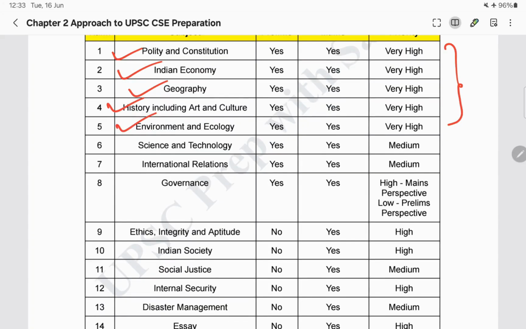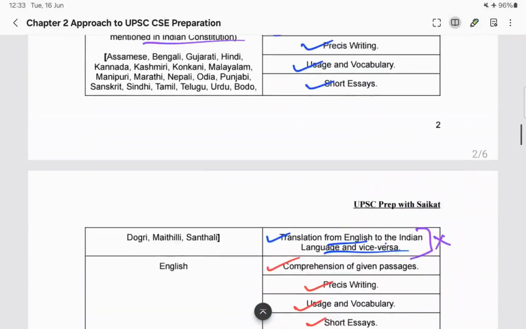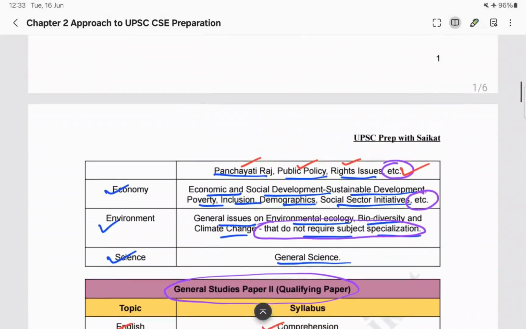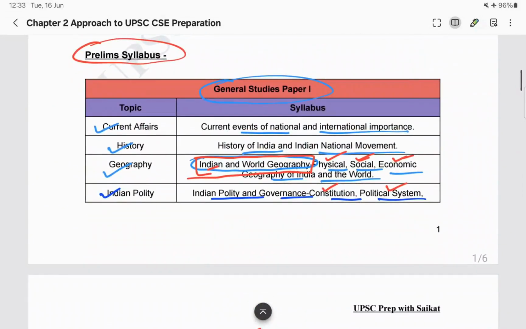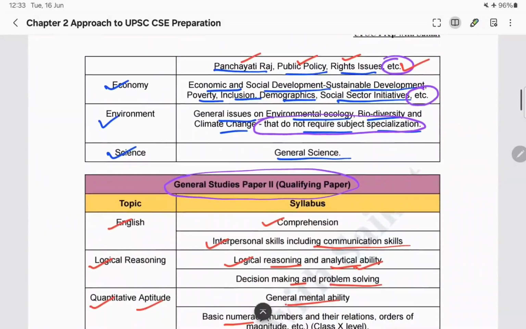If I go back to the syllabus again, I will show you. Okay, so this is my prelims syllabus. In the prelims syllabus also, we have the subject of Indian polity. We have subjects on history, geography, as well as economy and environment.